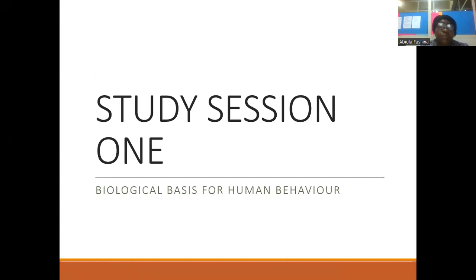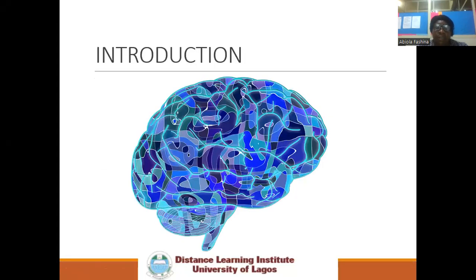Now, I'm going to start with study section 1, and that is biological basis for human behavior. I repeat, biological basis for human behavior. Biological psychology is very, very important in human development. This course attempts to explain the mechanisms that occur in thought and processing.